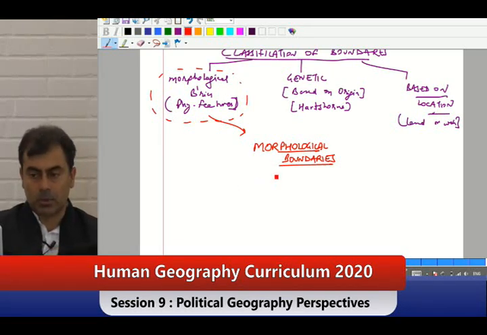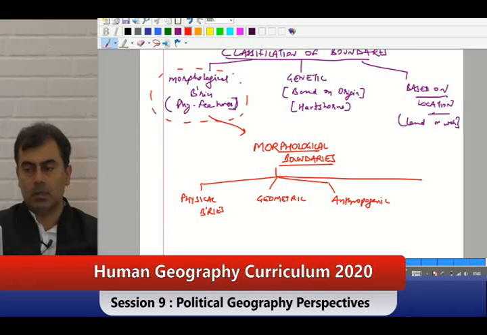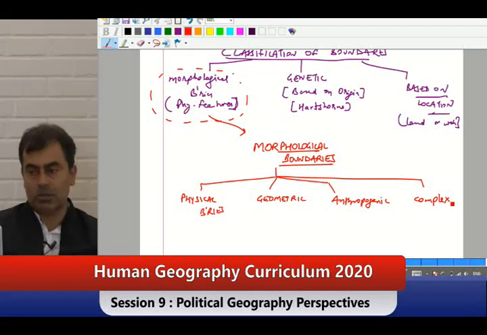Now, morphological boundaries have been subdivided into physical boundaries, geometric boundaries, many subdivisions coming in here, anthropogenic boundaries, complex boundaries. Complex is a mix of many.